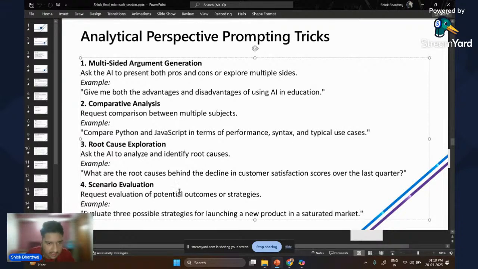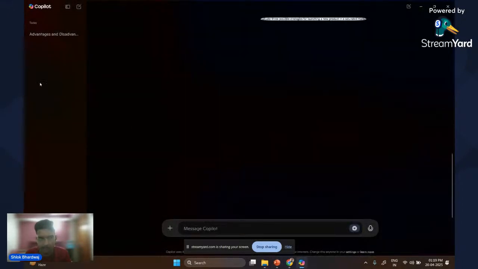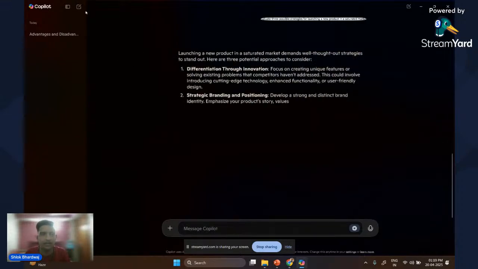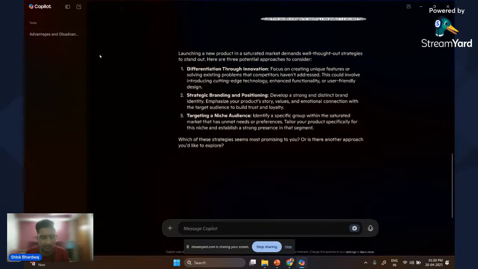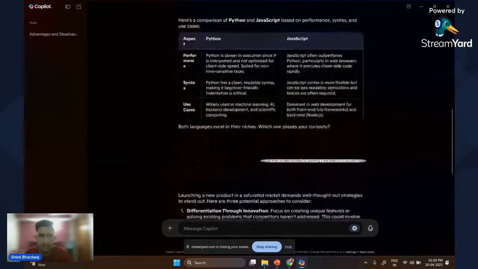Going forward, scenario evaluation. We can request evaluation of potential outcomes or strategies: evaluate three possible strategies for launching a new product in a saturated market. So let's try this one. And it's always better to start a new chat if you are switching to a different topic. Just for the demo purpose, I am using a single chat.